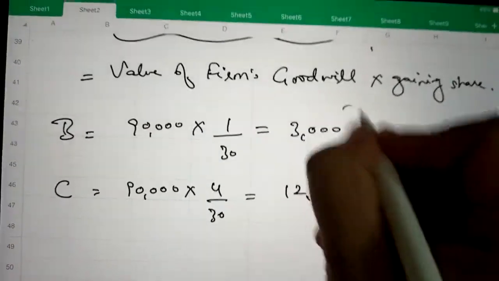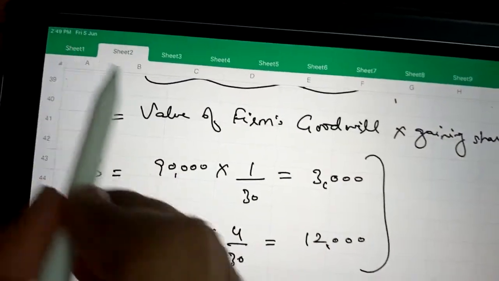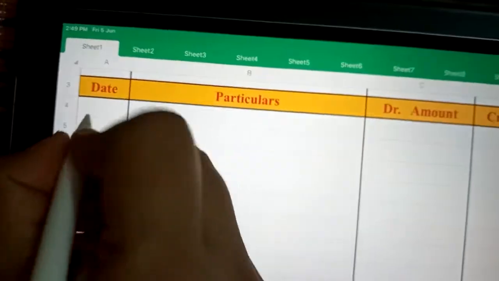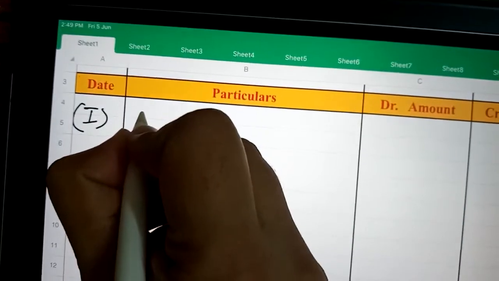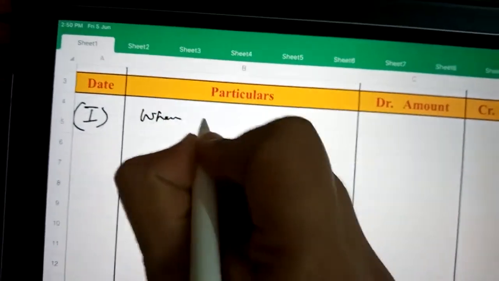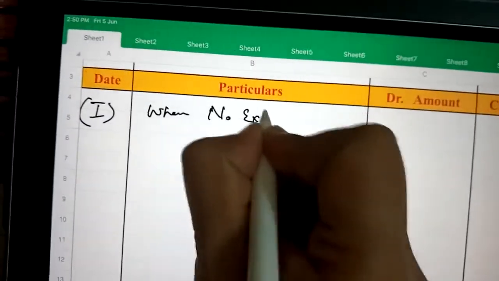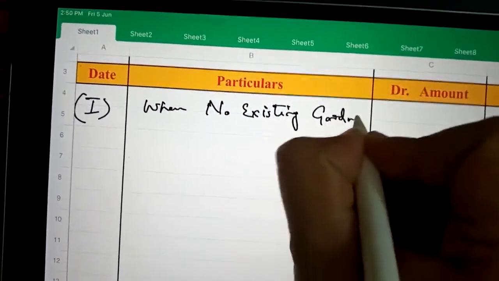So it is the compensation payable by them to the sacrificing partner, and the entry will be, it is the first case when no existing goodwill is there in the books of accounts.